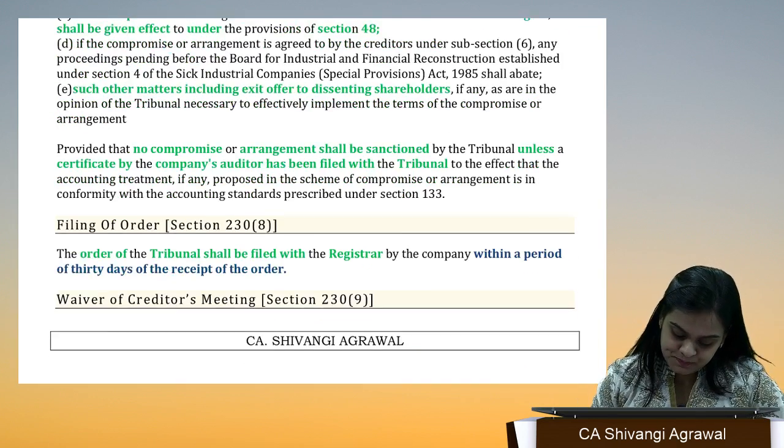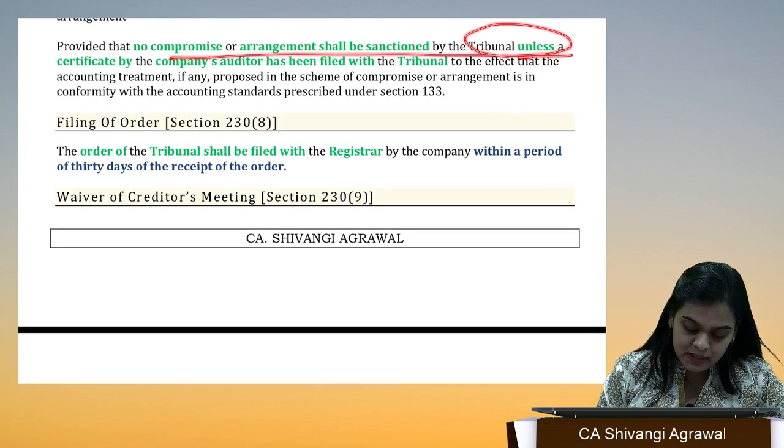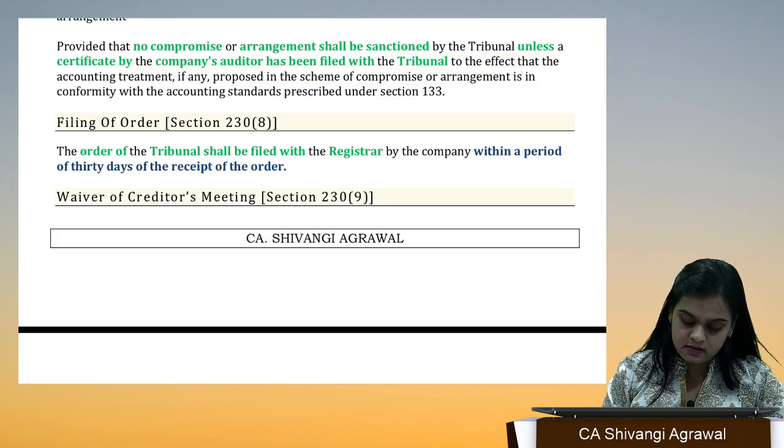Okay, so no compromise or arrangement shall be sanctioned by the tribunal unless a certificate of the company's auditor has been filed with it.